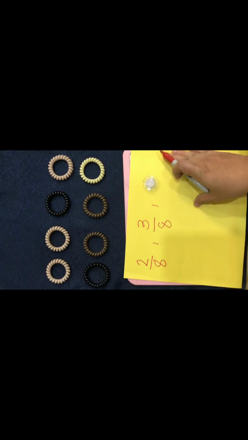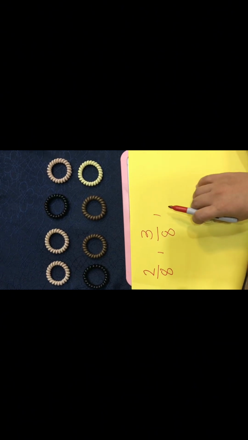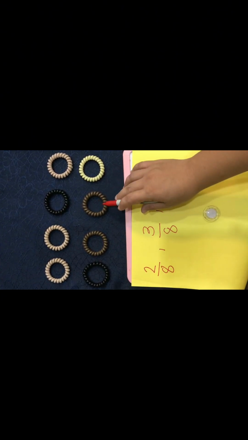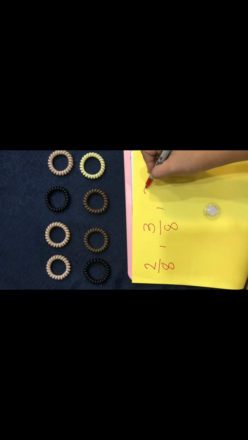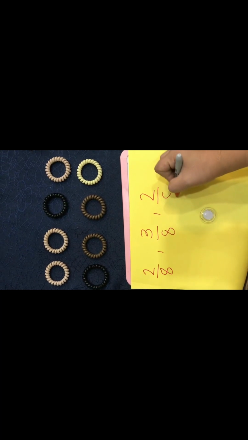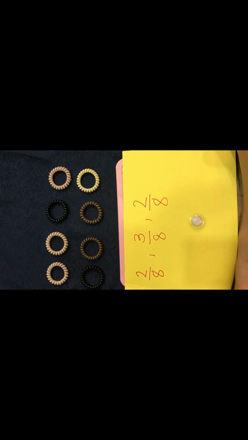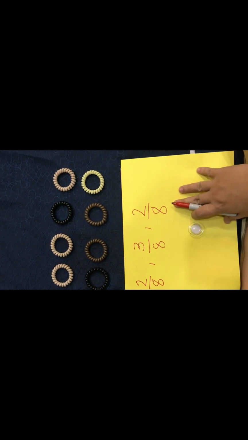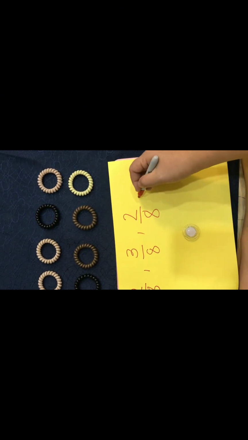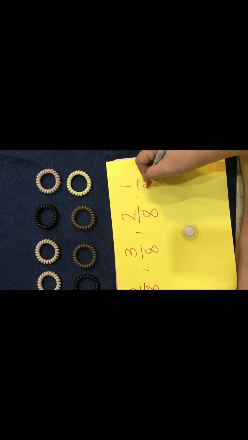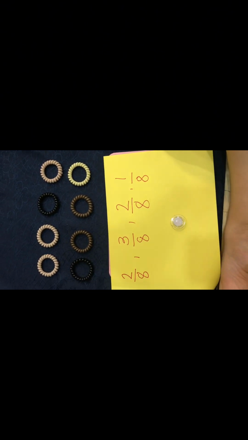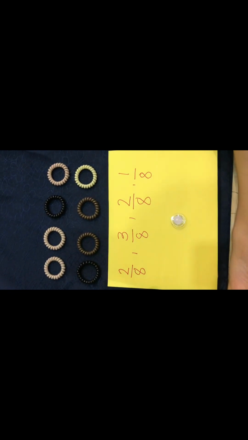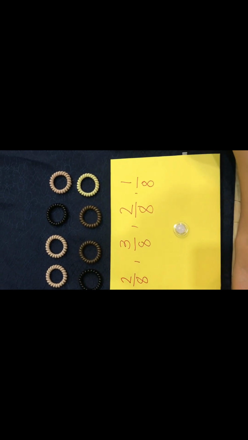Next, how many brown? This one. There are 2 over 8. And how many yellow? This one. This is the only one. 1 over 8. So these are the fraction as part of the whole.